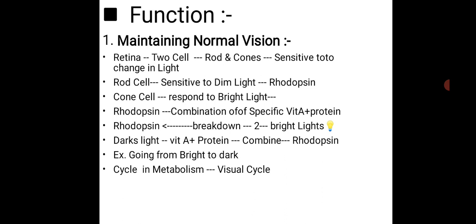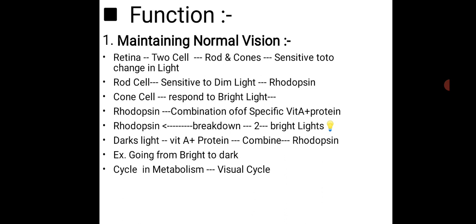For example, as we go from bright to dark, the cycle of metabolism happens. This is called the visualization cycle. When you come from the sunlight, from a garden, into your room, suddenly something like blindness happens.